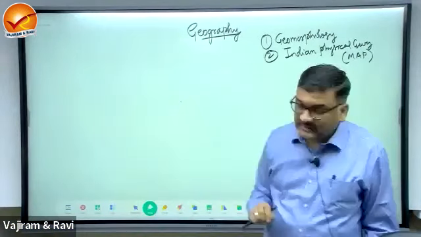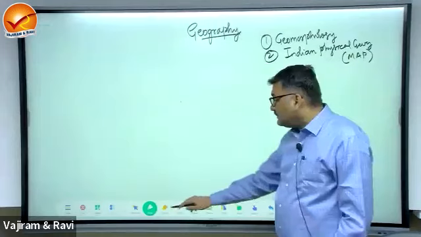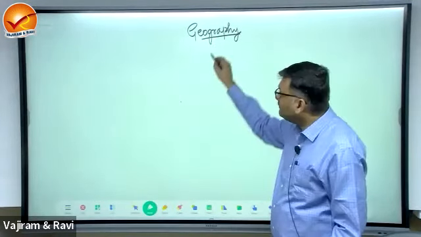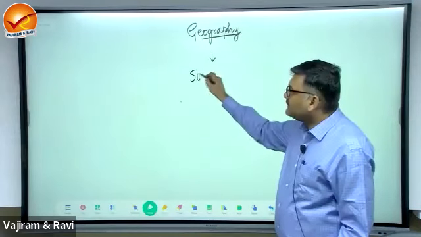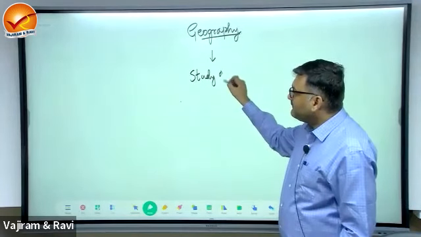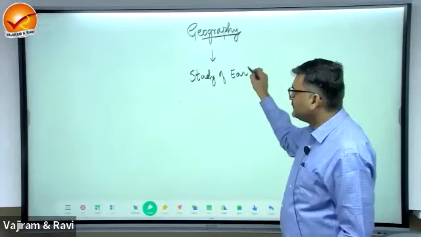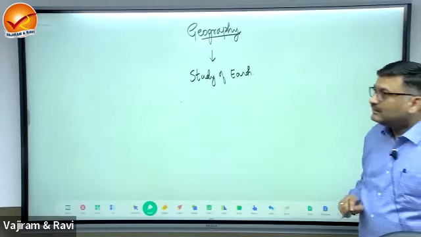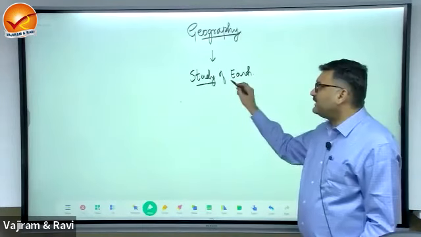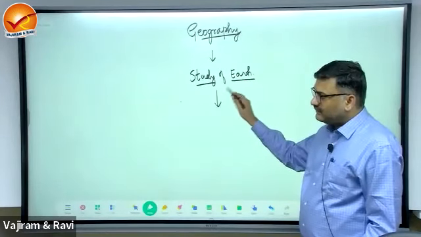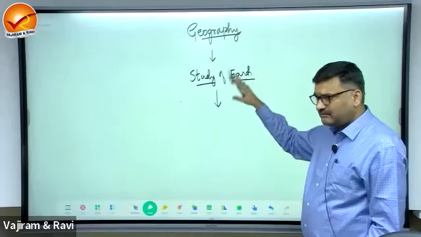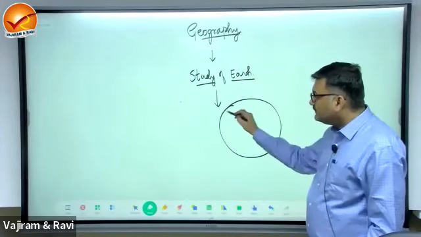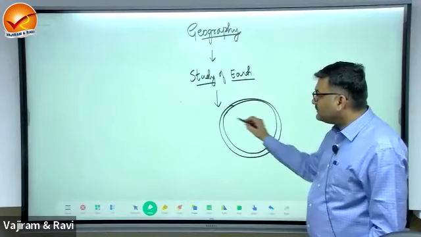Now, to begin with, what is the definition of geography? We'll go with the basic definition. This is the study of the earth. Now, this is a very crude definition of geography, a very preliminary definition, because when I say earth, Earth has two parts.